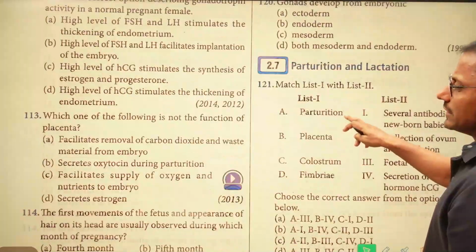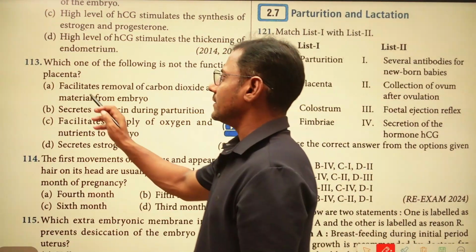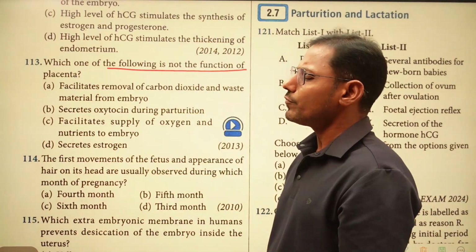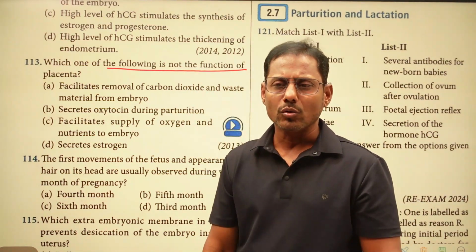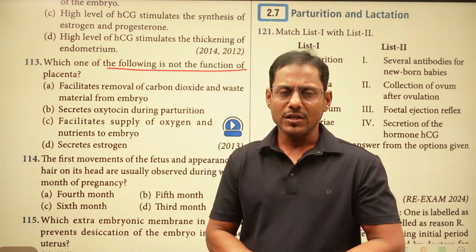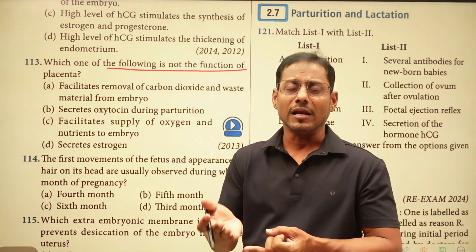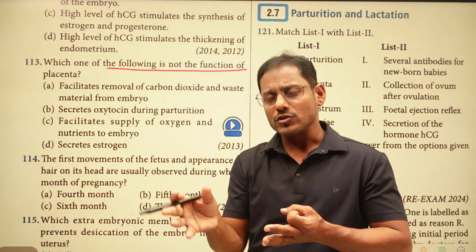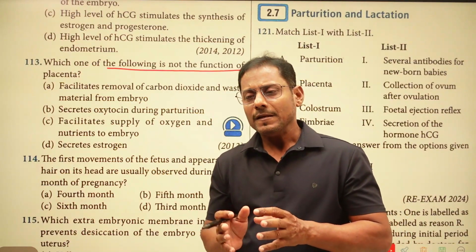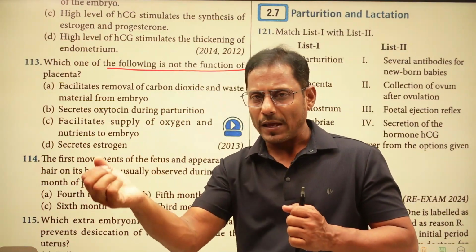Now let us check the 113th question. Which one of the following is not the function of the placenta? We know that the placenta plays a very vital role in between the mother and embryo. The placenta is going to secrete so many hormones like HCG, HPL, and estrogen, progesterone. These hormones are secreted by the placenta, and the placenta also takes the nutrients from the mother's blood and supplies them to the embryo.